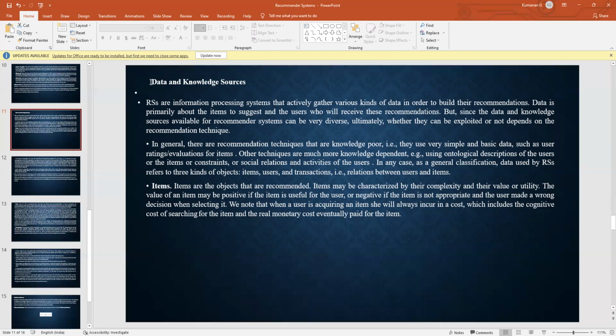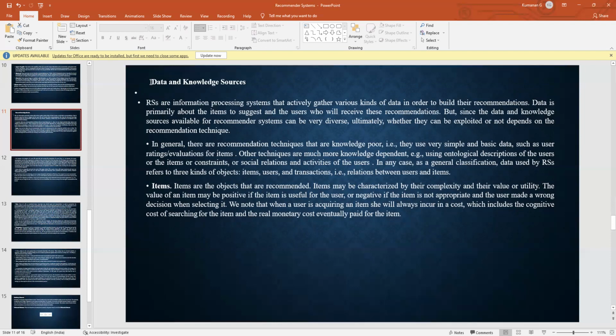In general, there are recommendation techniques that are knowledge poor. That is, they use very simple and basic data such as user ratings, evaluations for items. Other techniques are much more knowledge dependent, for example, using ontological descriptions of the users or the items, or constraints, or social relations and activities of the users.